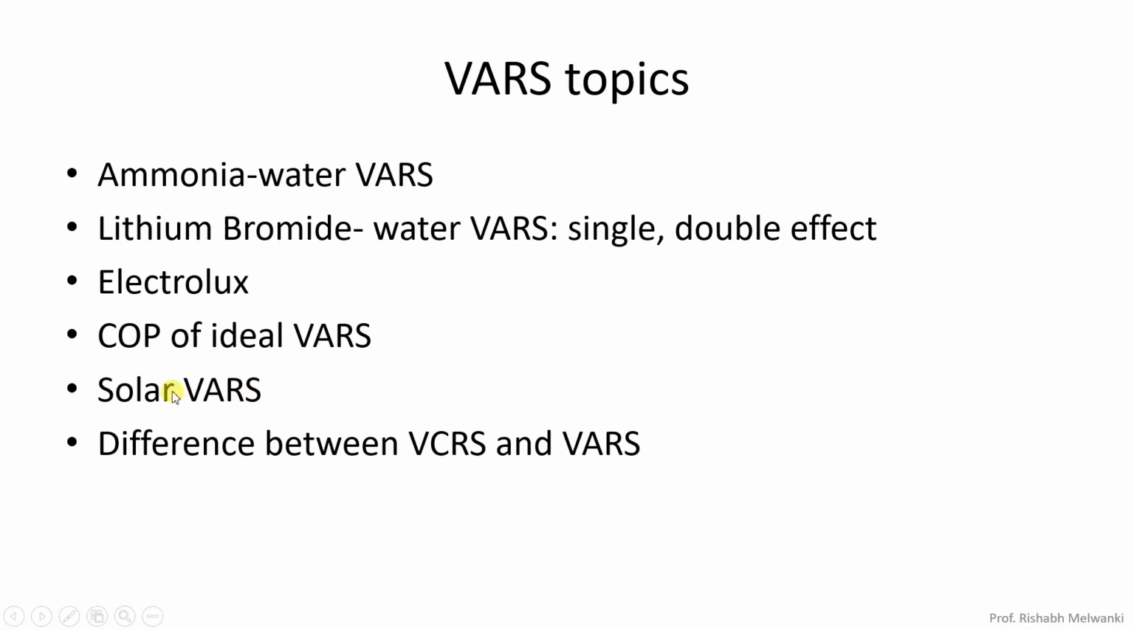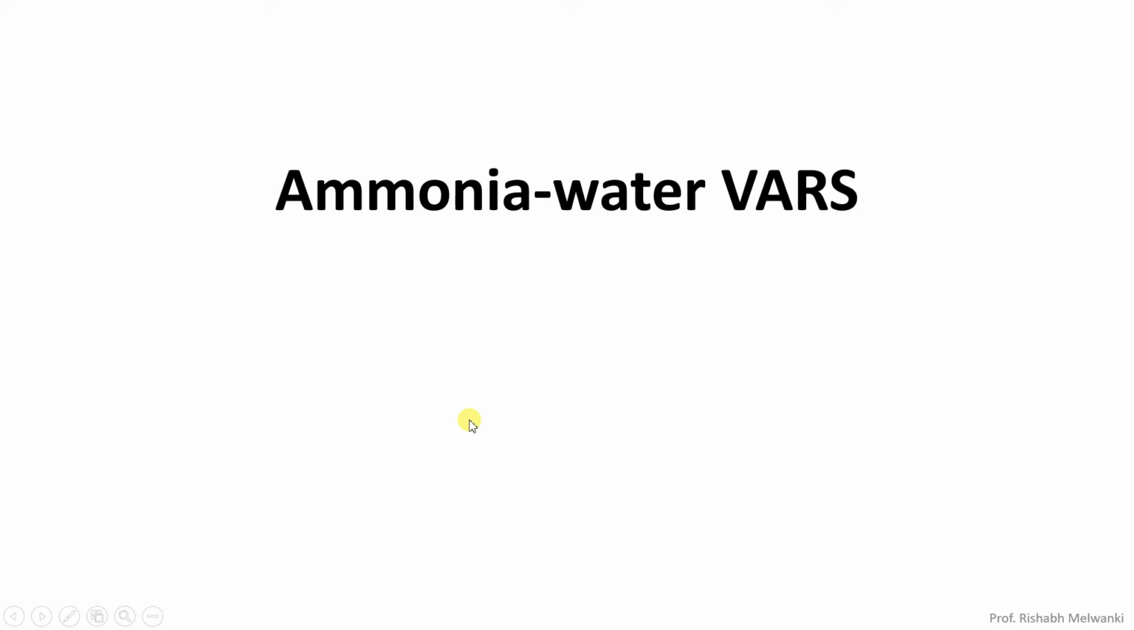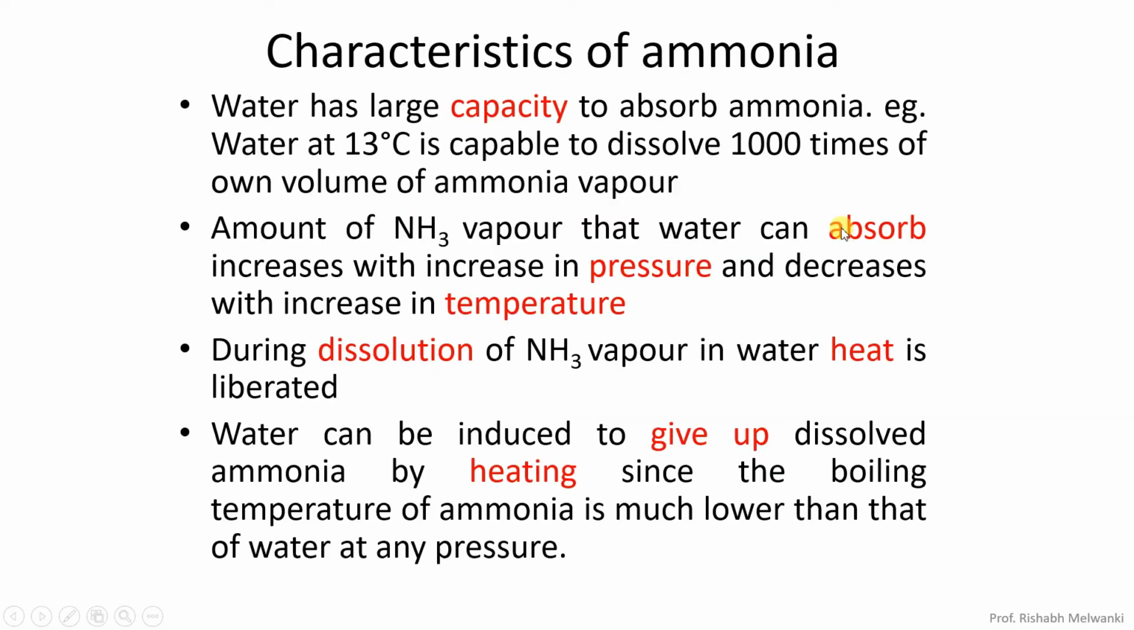But just at this stage I would like to make a clarification here: in the vapor absorption refrigeration system we supply some heat, and using that heat we get some cooling effect. That heat can be sent to the system through various means, and solar is one of the ways. That is what is called the solar vapor absorption refrigeration system. Now first we will see the ammonia water vapor absorption refrigeration system.